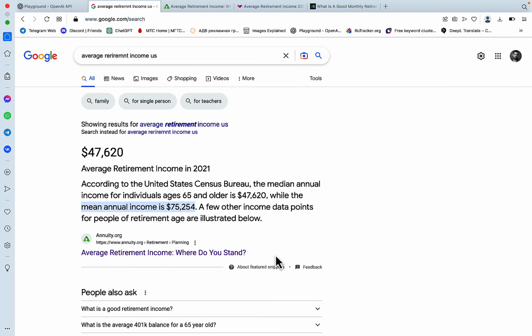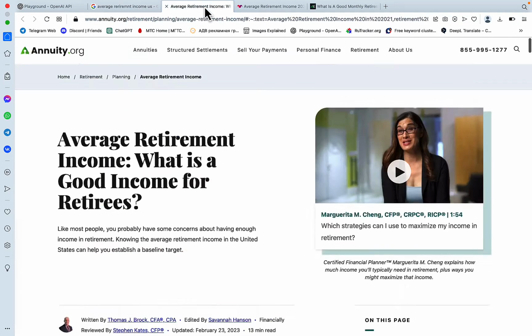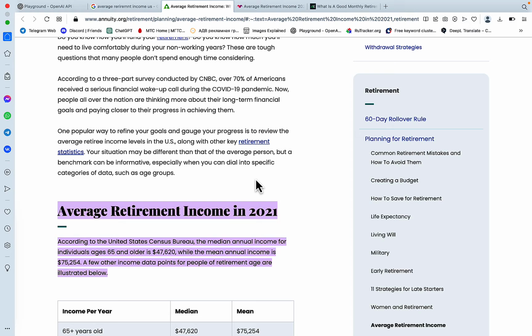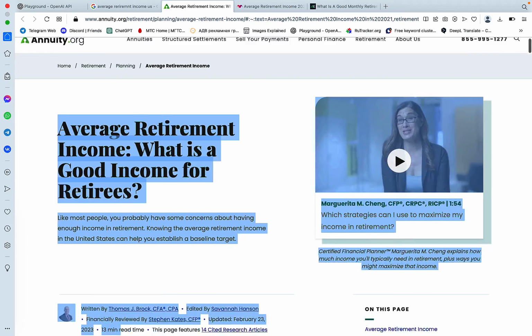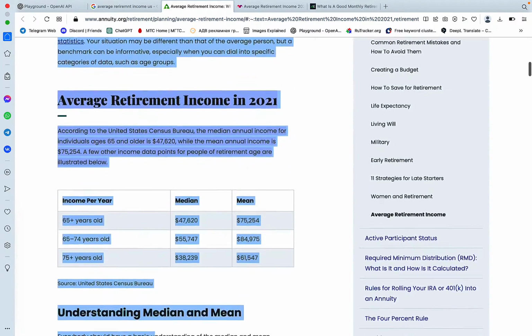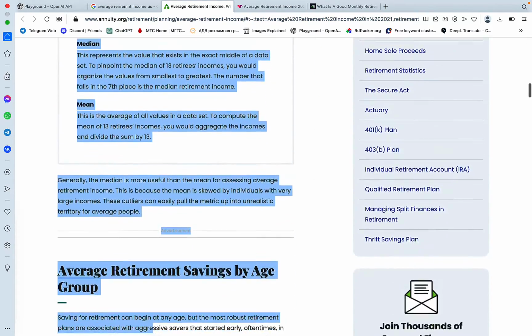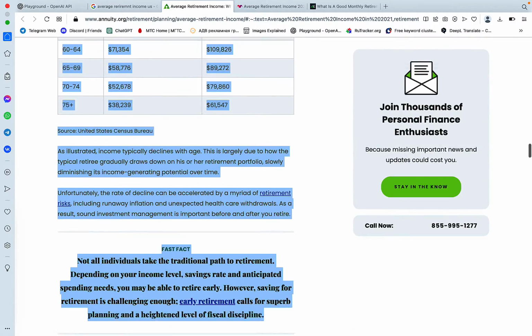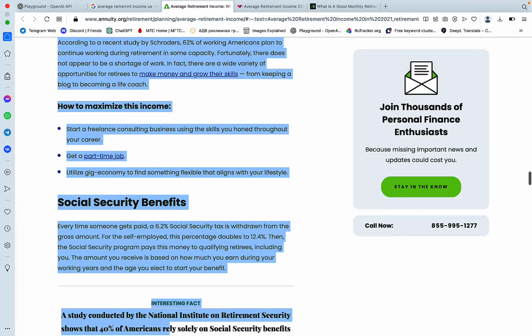So the way to make your ChatGPT and GPT-4 factual is basically to feed this information to GPT-4. And this way, it does not rely solely on its training data. It now starts to rely on your data instead, which is factual. So my preferred way of doing that would be through Playground. But I understand that many of you do not have access to the API just yet. So I'll try to recreate this step from within the ChatGPT.